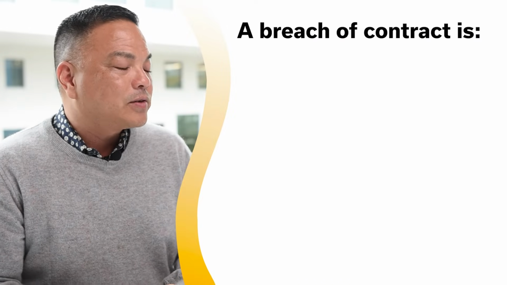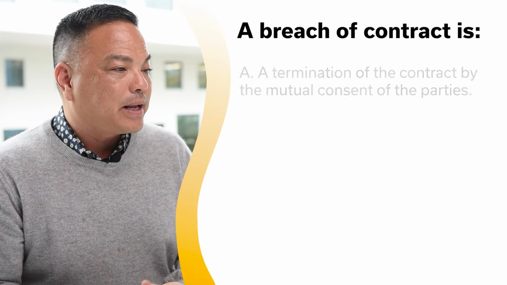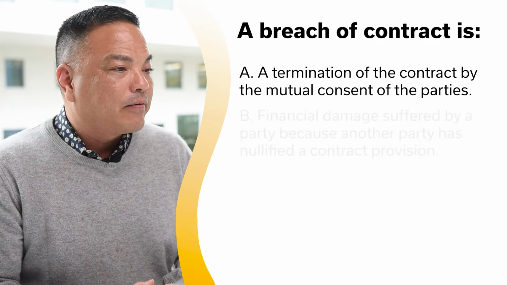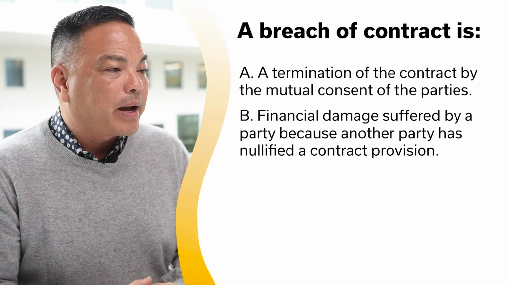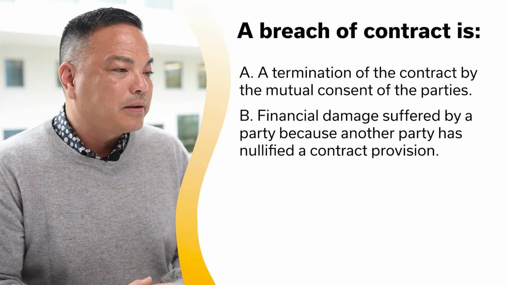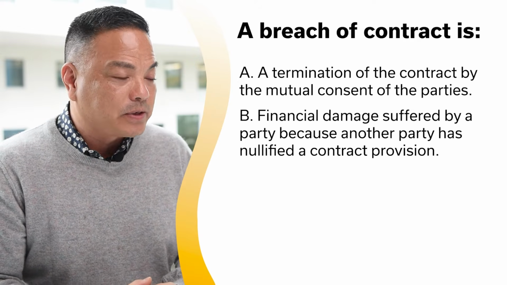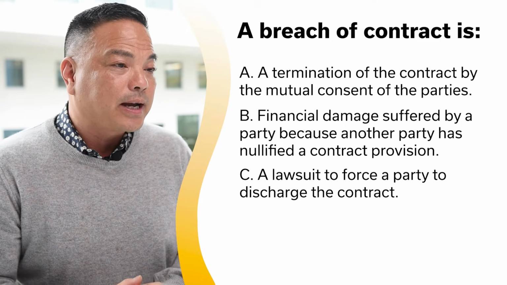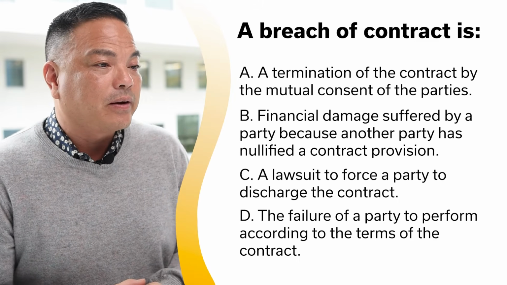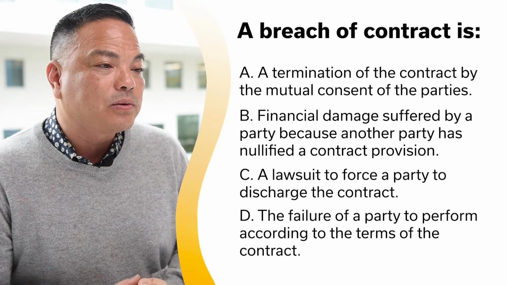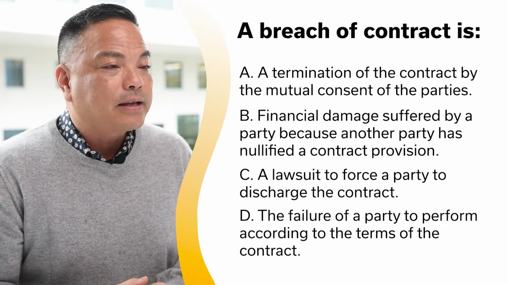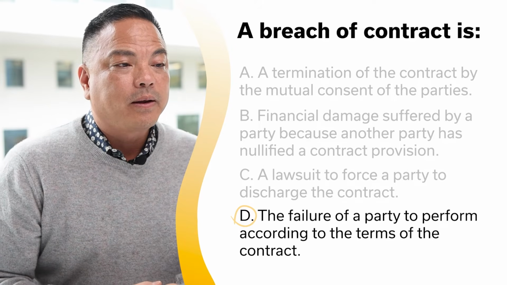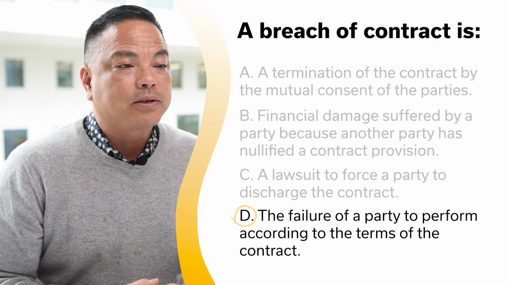A breach of contract is A, a termination of the contract by the mutual consent of the parties. B, financial damage suffered by a party because another party has nullified a contract provision. C, a lawsuit to force a party to discharge the contract. D, the failure of a party to perform according to the terms of the contract. And the answer is D as in dog. The failure of a party to perform according to the terms of the contract.